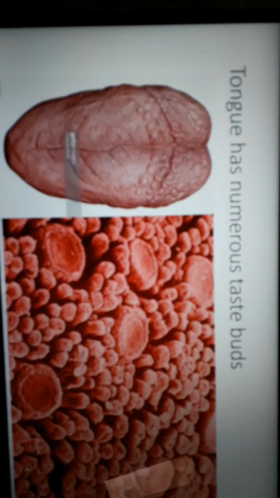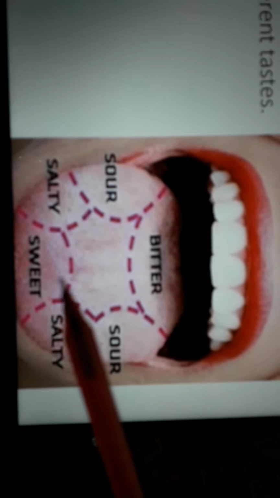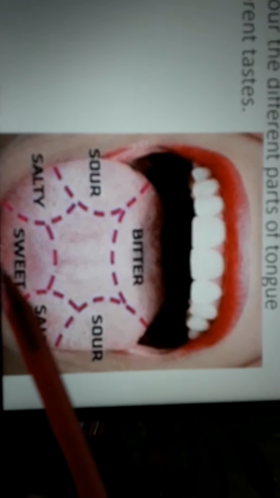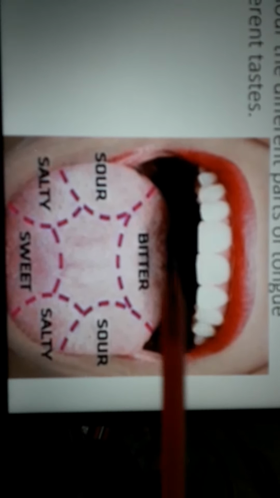And the front portion of our tongue will tell you whether the food you are eating is sweet or not. Suppose you are eating a chocolate, so this region will be active. The taste buds of this region will tell you, okay, this is sweet. So this you have to draw.